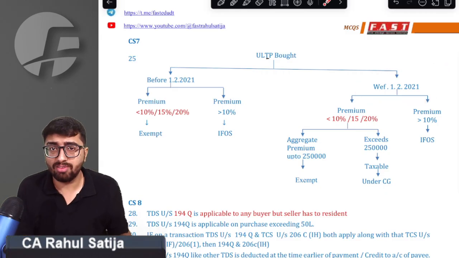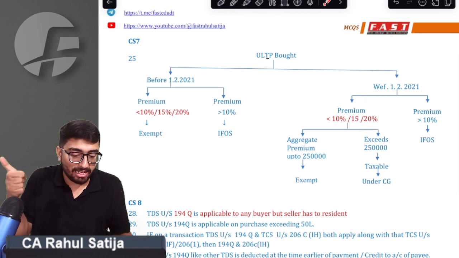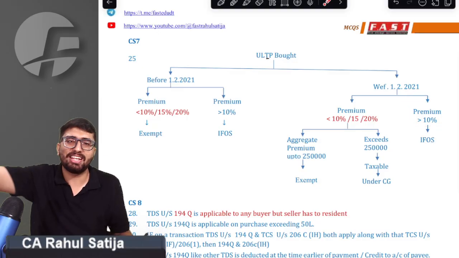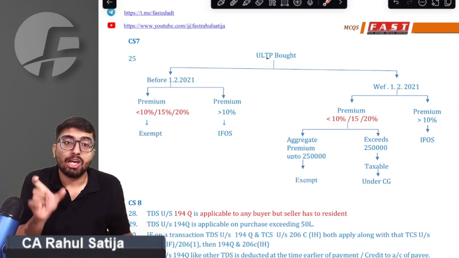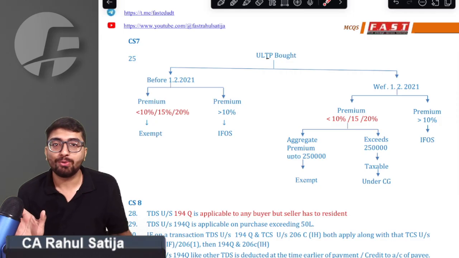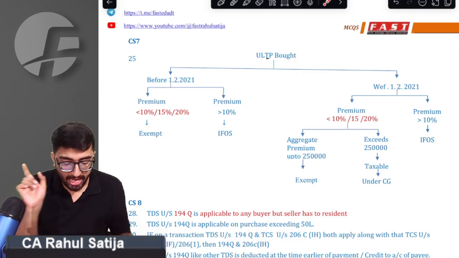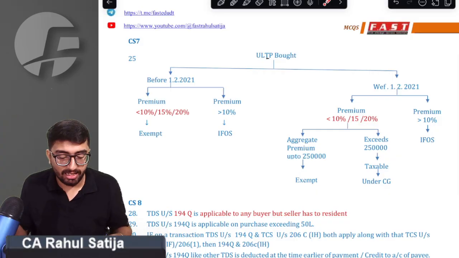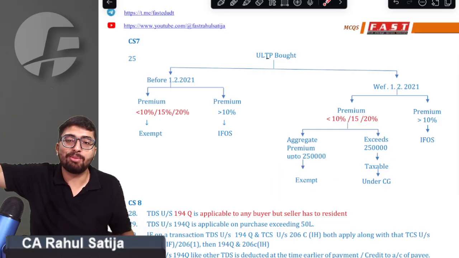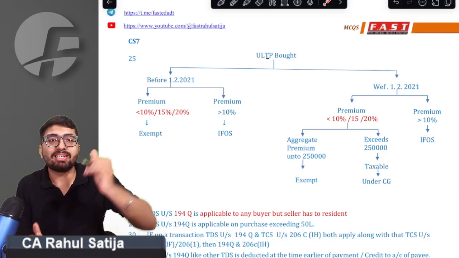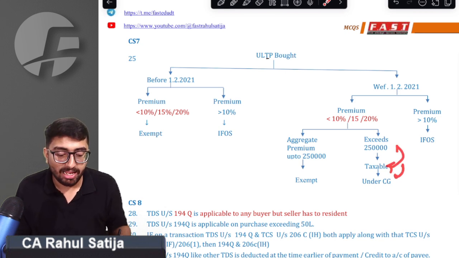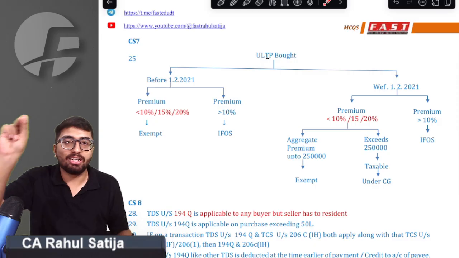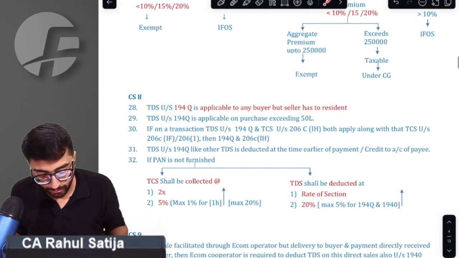But sir, with effect from 1st Feb 2021, there was a change. If the premium exceeds 10%, then again it is taxable under IFOS only. But sir, if the premium is within the limit, then you have to check whether the ULIPs, individually or in aggregate, are up to 2,50,000 rupees in a previous year or not. If ULIPs aggregating all are up to 2,50,000, then it is exempt. Majority will be exempt. But if any ULIP, or aggregating some ULIPs, has a premium exceeding 2,50,000 rupees, then the ULIPs on which 2,50,000 has been exceeded will be taxable under the head capital gain, and that too under section 112A. So we got that point.